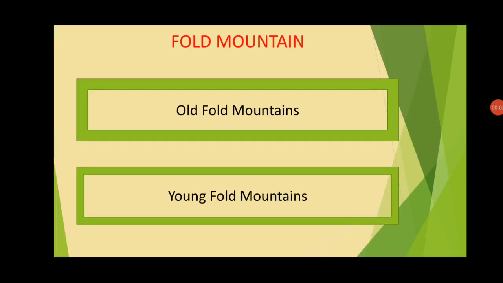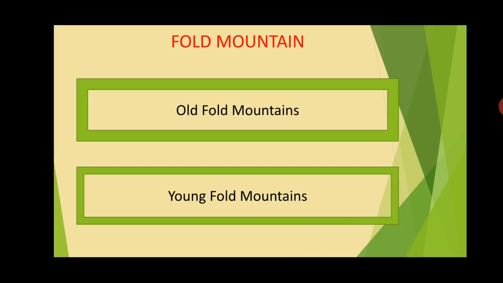There are different types of mountains. The first one, fold mountain. In fold mountain, there are two types, old fold mountains and young fold mountains. Fold means when the earth moves slowly and strikes the static portion of the earth, then there is a wrinkle or fold on the earth's surface. And this movement of the earth is not vertical, but it is a horizontal movement.